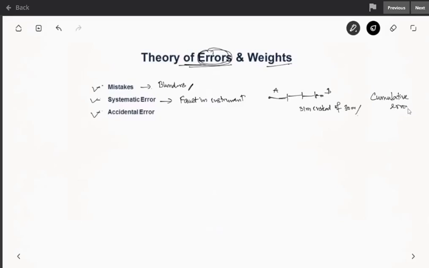So this can be avoided by properly calibrating the equipment. Calibrating the equipment means you should find out the actual length of the chain and use that, or go for a chain which has exactly 30 meters.